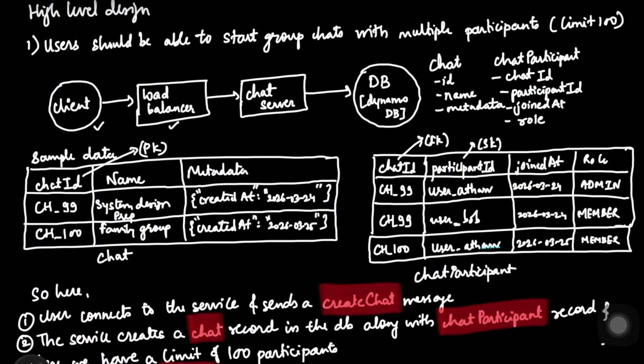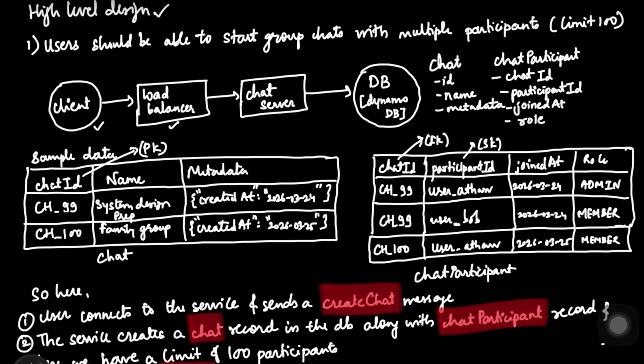Yeah, so let's move past the theory and start building now. So this is our high level design now. When we talk about our first functional requirement, where we wanted to create group chats with multiple participants, as I also told, one on one chat is a special case of a group chat, I would say, where we'll just have two members. So that is also a chat. So what happens when we want to actually create a group chat?